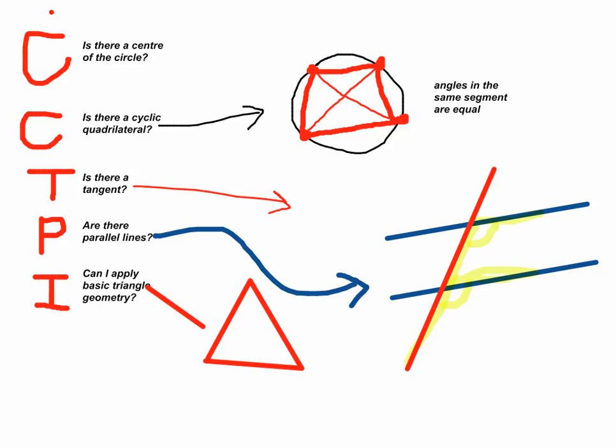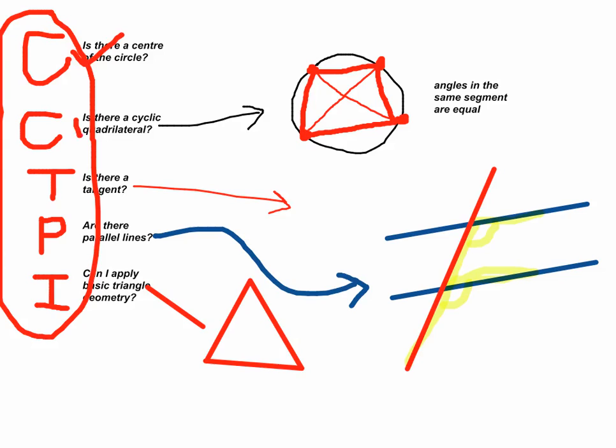So maybe what you can do as an exercise is take these letters and form a sentence or something. Let's see here, can chickens trip perfect idiots? I don't know, you make up something. Can chickens fly? Well, there we go, something like that.